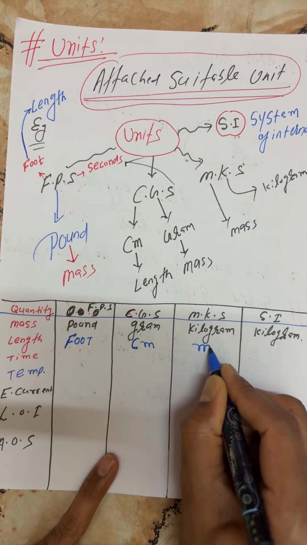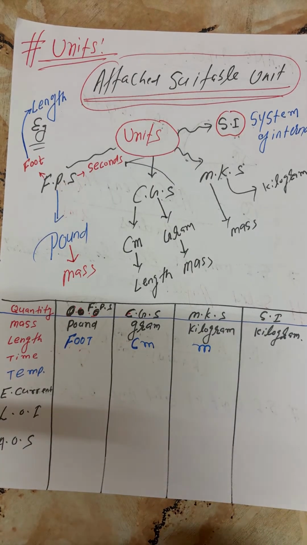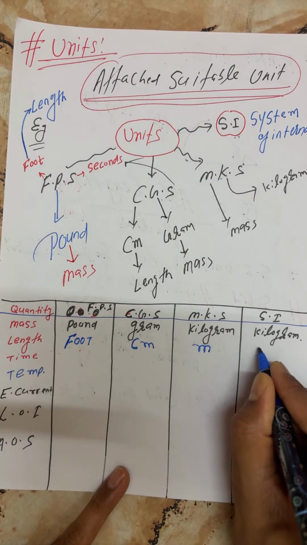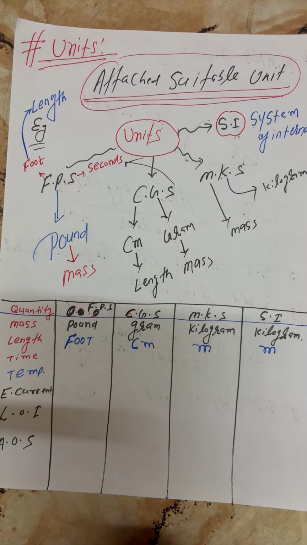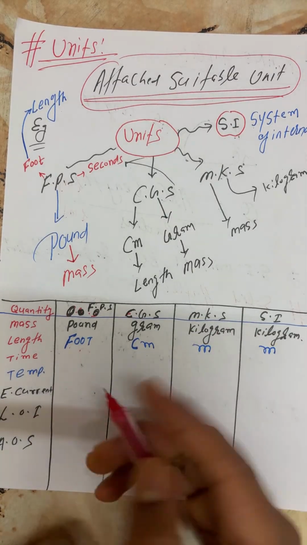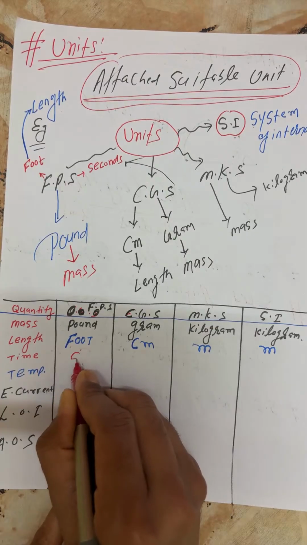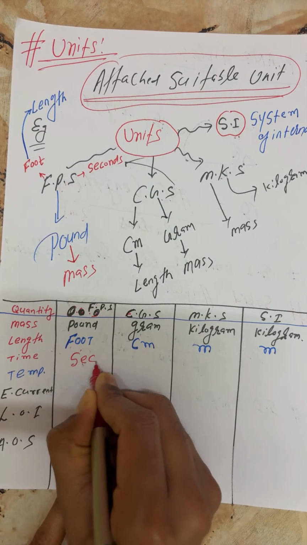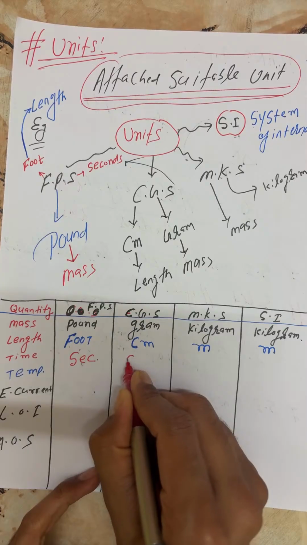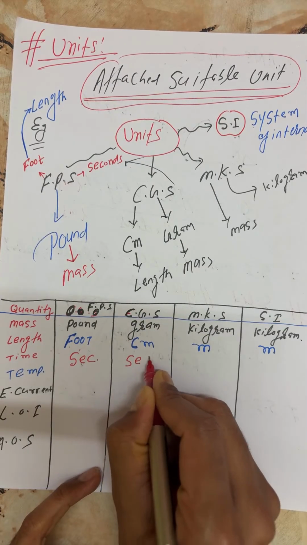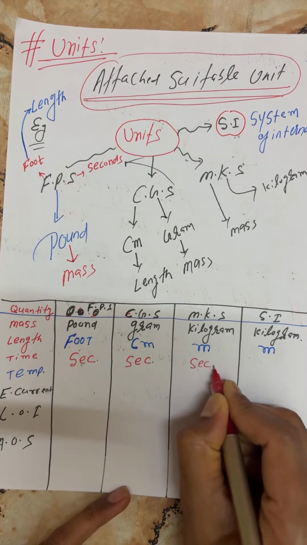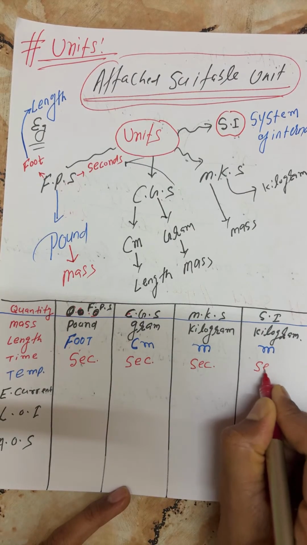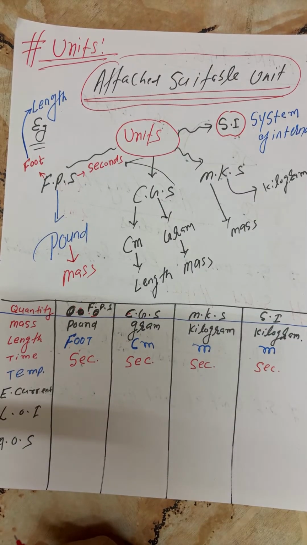Meter. Last, the SI unit is also meter only. Right, beta? Okay, time: in all forms of unit, time is second.